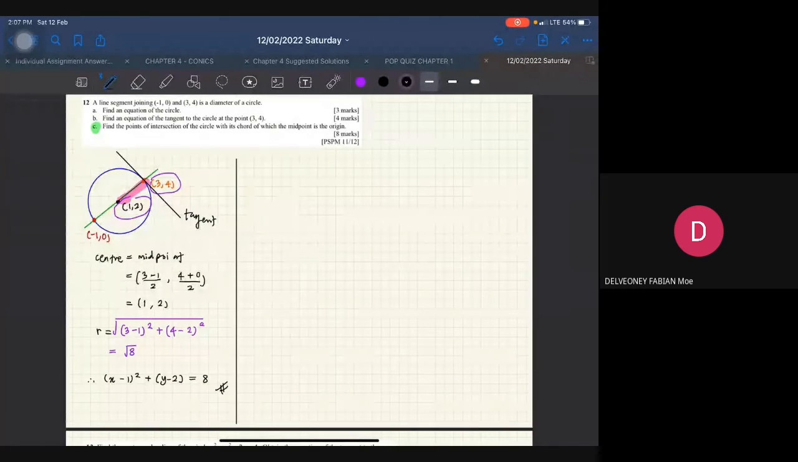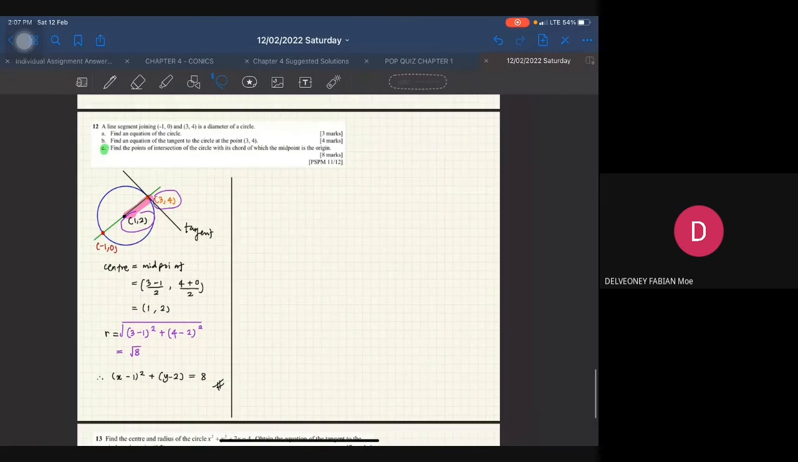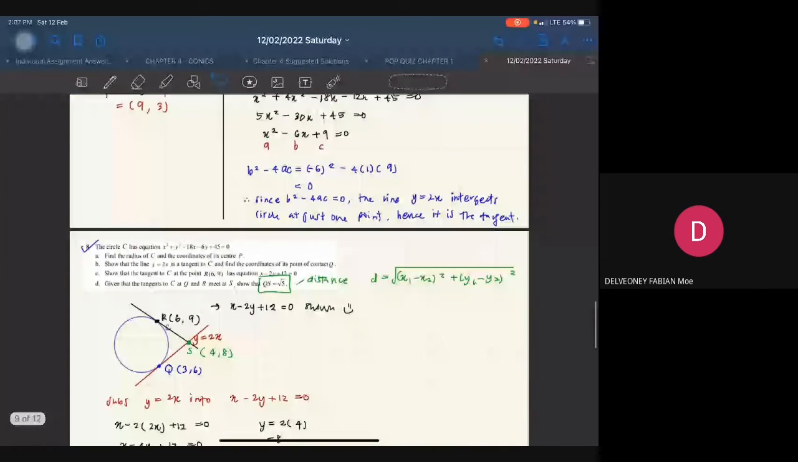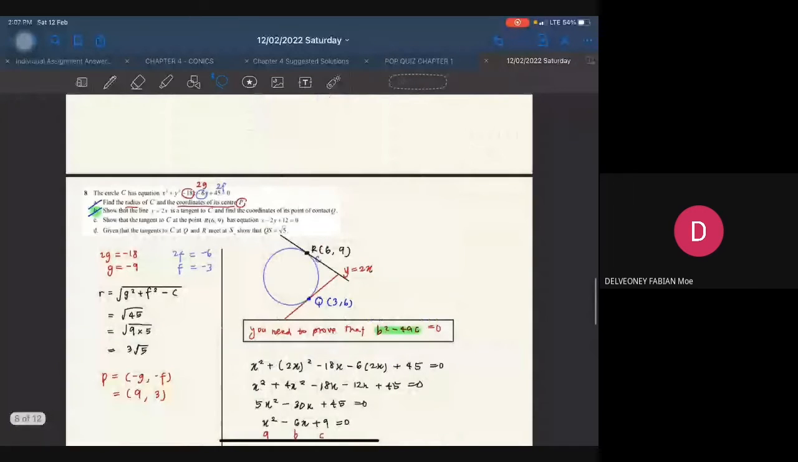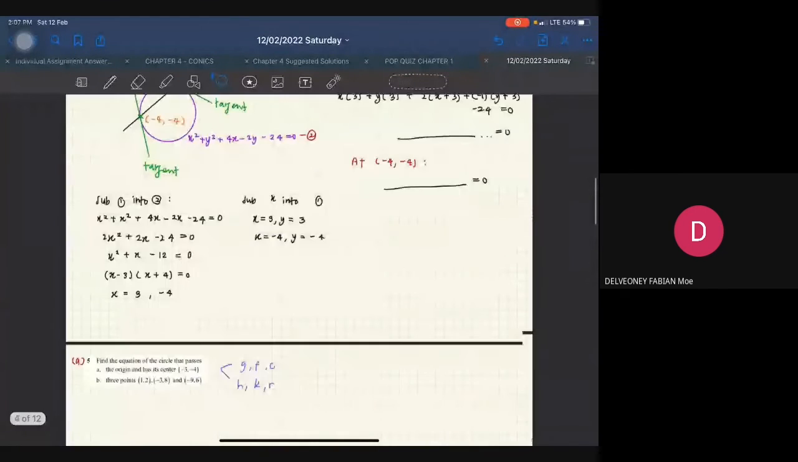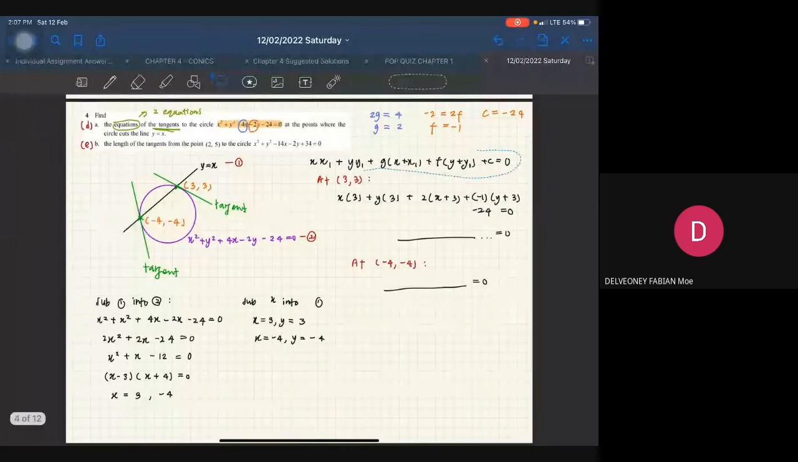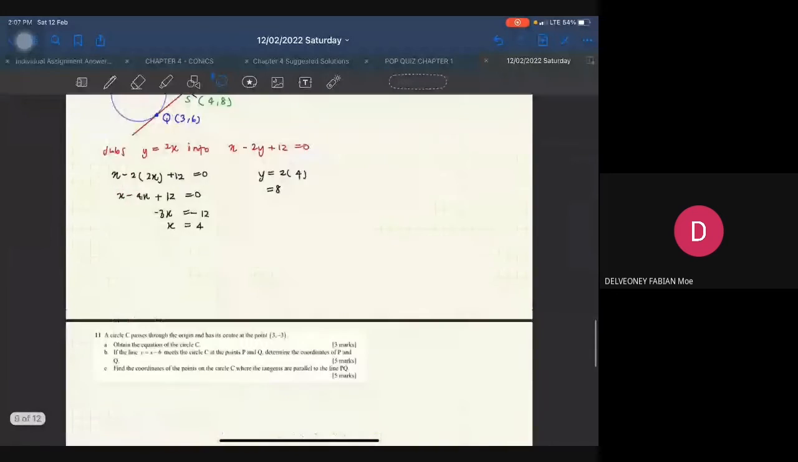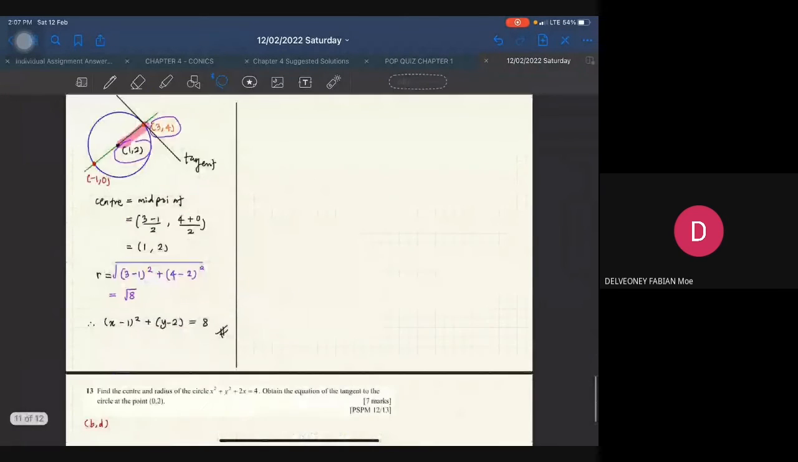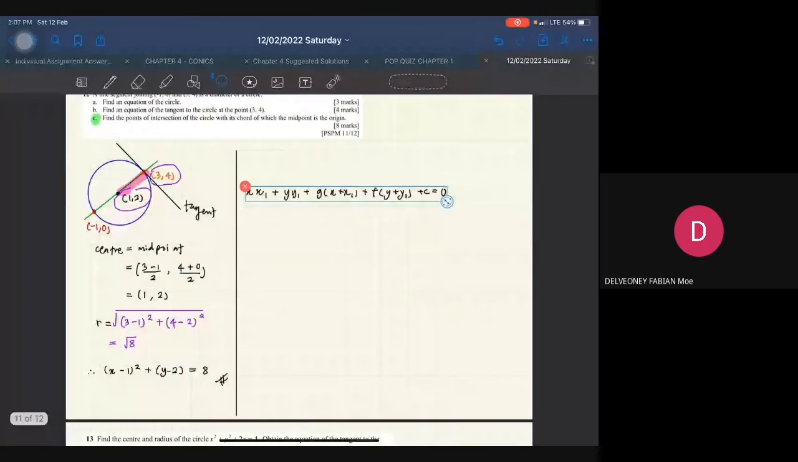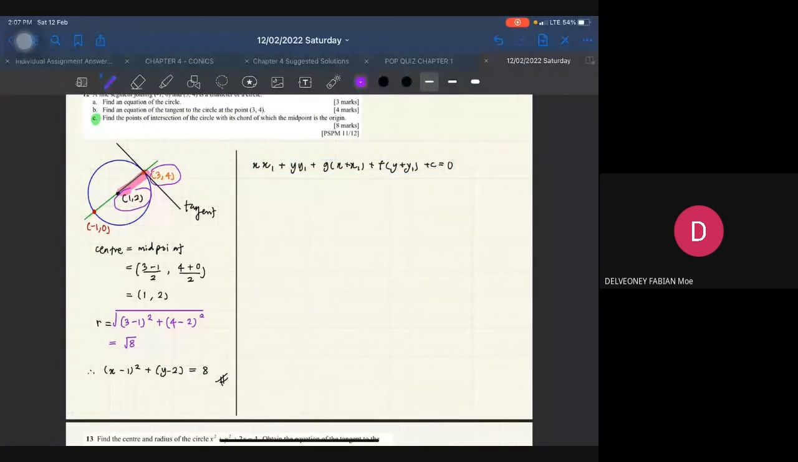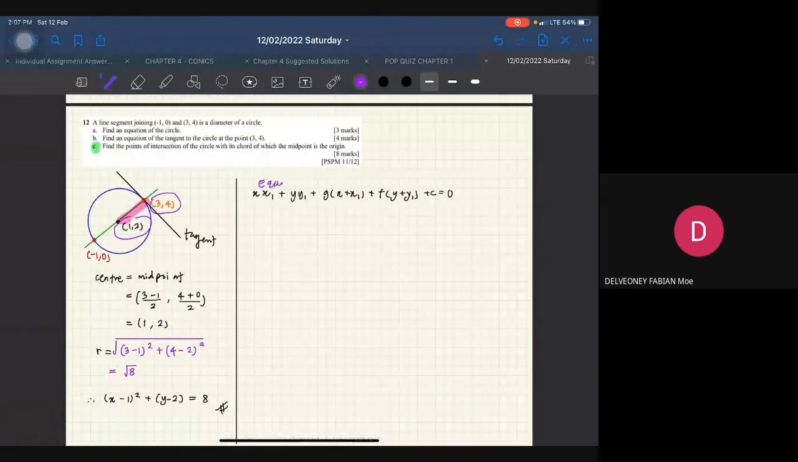Alright, and then dia minta kita cari an equation of the tangent at the point. Okay, so equation of tangent kita akan guna yang tadi. Saya copy je kat atas ni, malas nak tulis. Mana tak equation dia? Jauh pula kat atas. Oh, this one. Copy. Sorry. This one. Okay, so saya paste kat sini. So this is the equation of tangent.